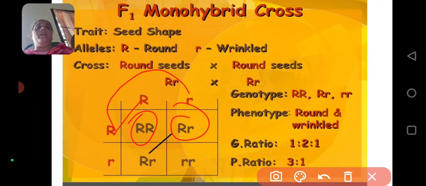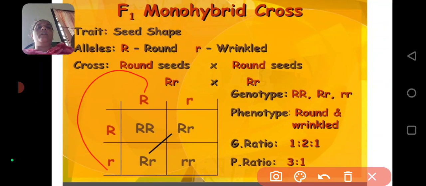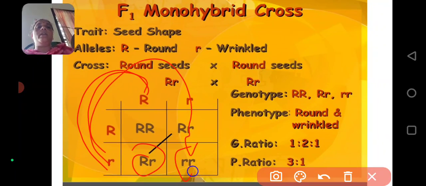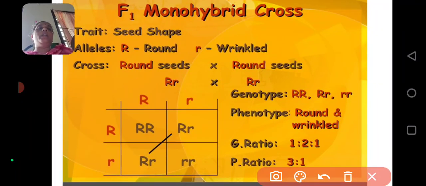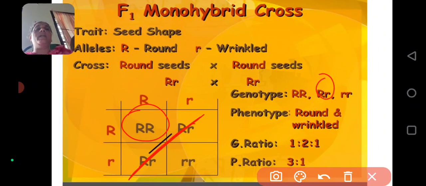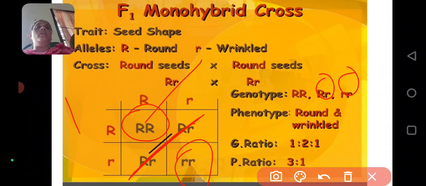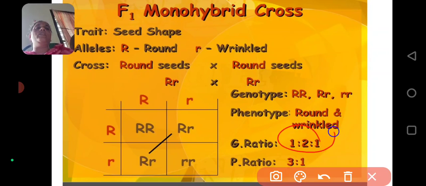small r. Then you will go to the second row. The capital letter dominant gene is written first, and then we go to the recessive gene. So capital R, small r, and small r, write like this. Okay. Next we have to write the genotypes. What are the genotypes? Capital R, small r. These two are the same, so write one time. And small r. So how many capital R are there? 1. Okay. How many capital R, small r are there? 2. How many small r are there? 1. So the genotypic ratio is 1:2:1.